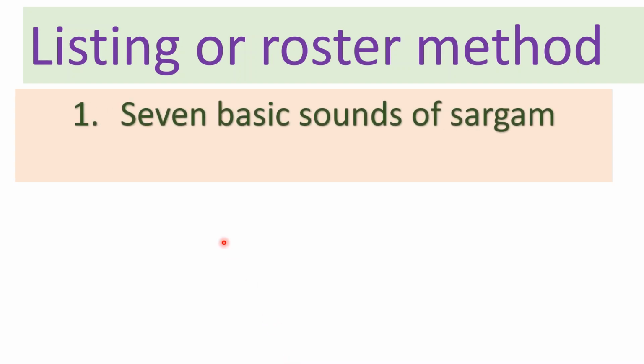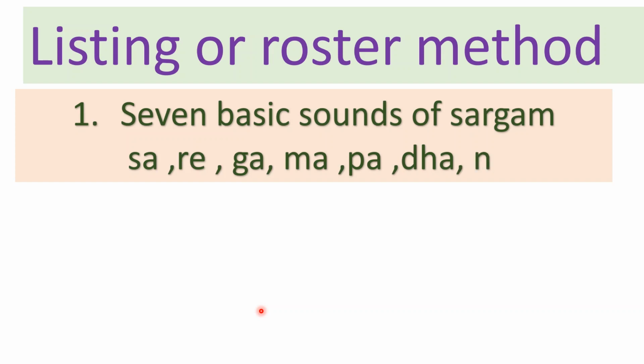We have to write a set of 7 basic sounds of Sargam. We all know what are the 7 basic sounds of Sargam. They are Sa, Re, Ga, Ma, Pa, Dha, Ni. So, this is a list of 7 basic sounds of Sargam. To write this in the listing or roster method, we have to put this list in brace brackets or curly brackets.